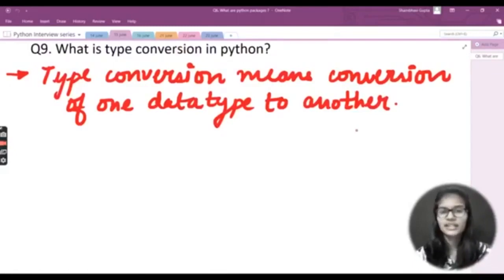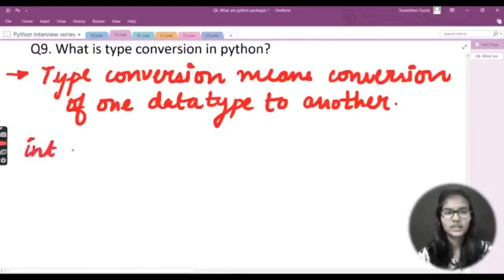Right, implicit means converting one data type into another automatically, and explicit type conversion means converting one data type into another manually. We'll be discussing this in further interview questions as well, but here I just gave you a brief about both of these. Now let's discuss some functions which are helpful in type conversion.